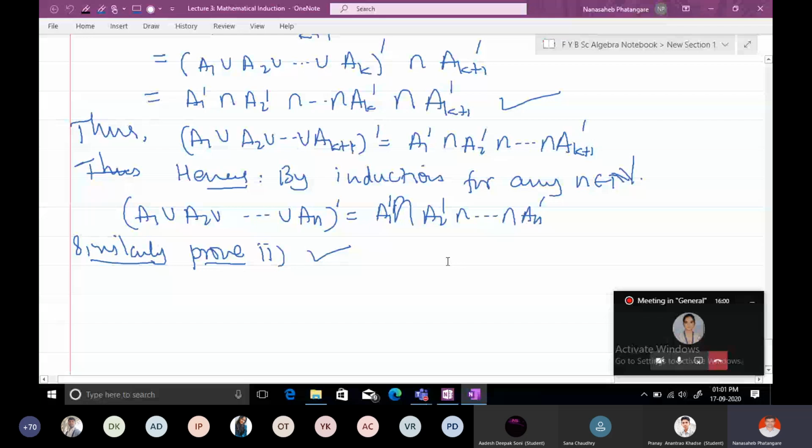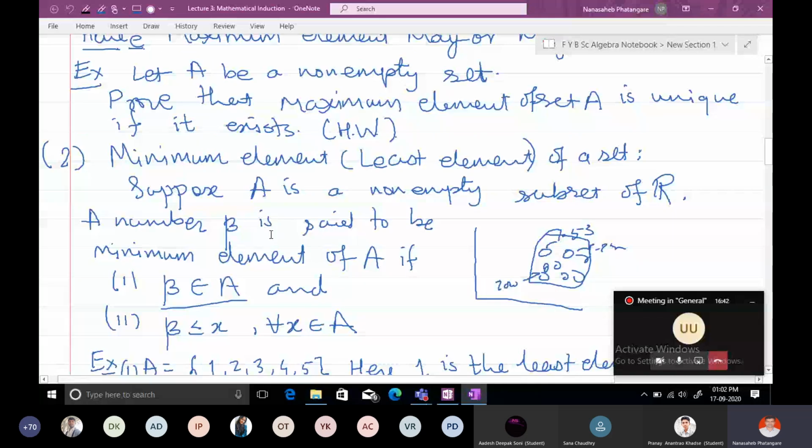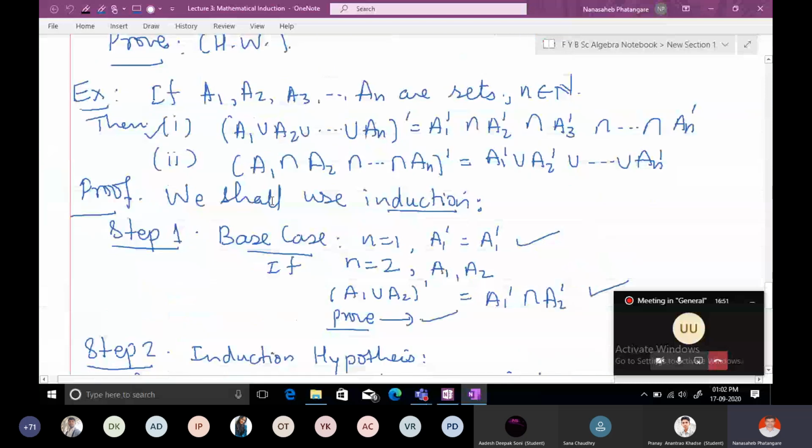And last time we proved the general version of De Morgan's law. The general version is: if you have n number of sets, the complement of the union is the same as the intersection of the complements, and the complement of the intersection is the union of the complements. So that is what we discussed last time, right?